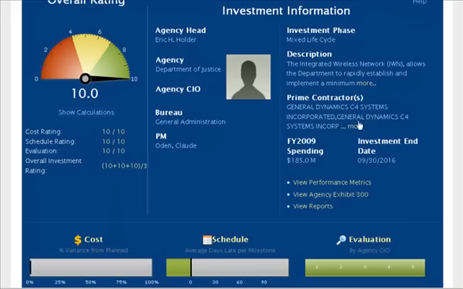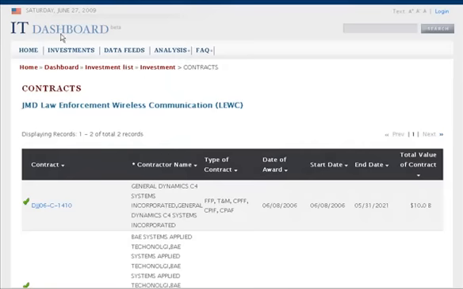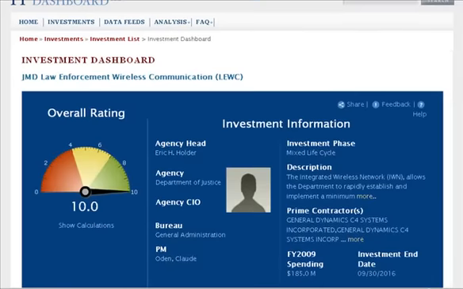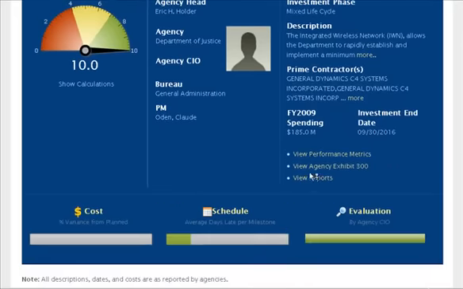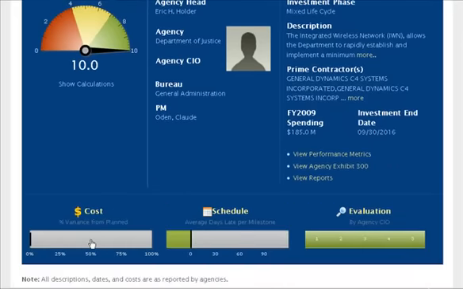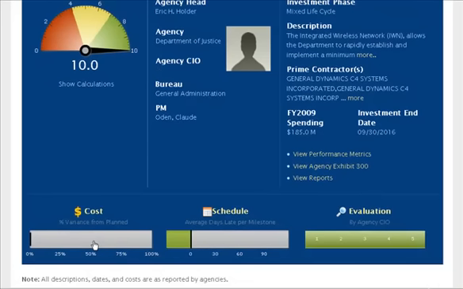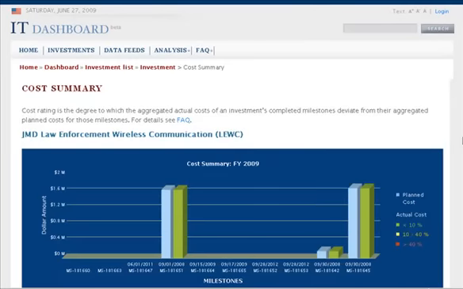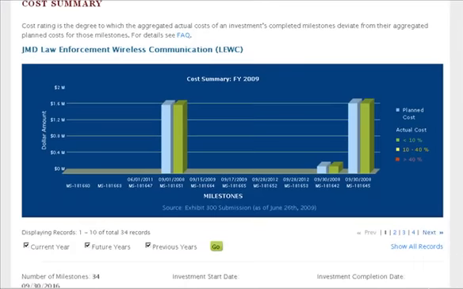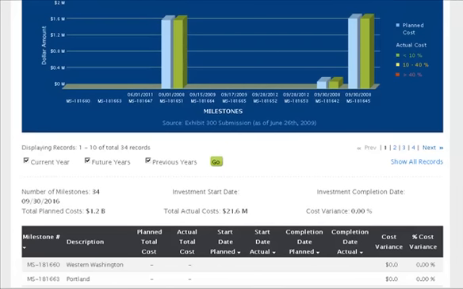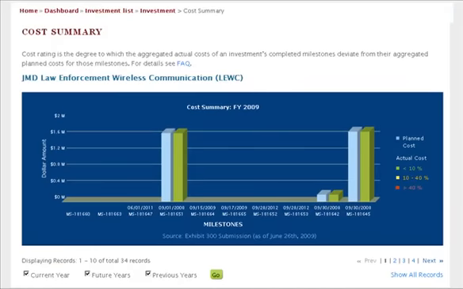You can also search for information about the contracts awarded for the investment from usaspending.gov, look at milestone performance, or even provide feedback directly to the agency CIO. You can see exactly how the cost and schedule ratings are calculated. By clicking on the rating graphic, you can see the details about that particular rating. A green cost rating means that the actual costs of an investment's completed milestones have been close to the planned costs.